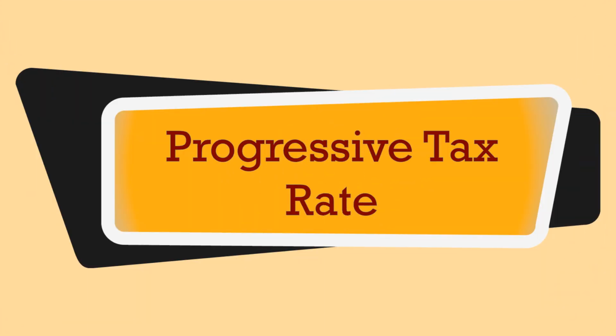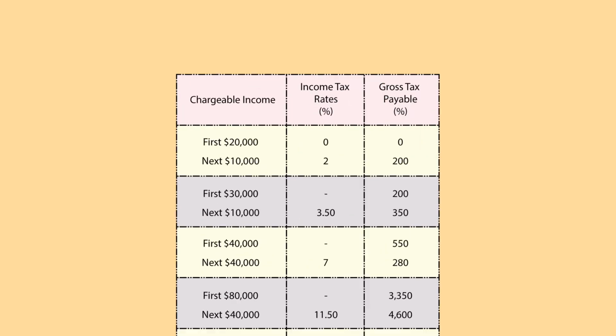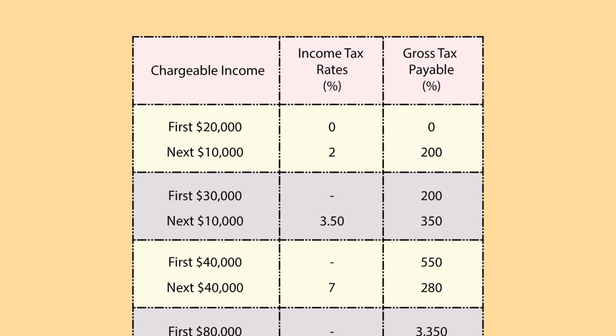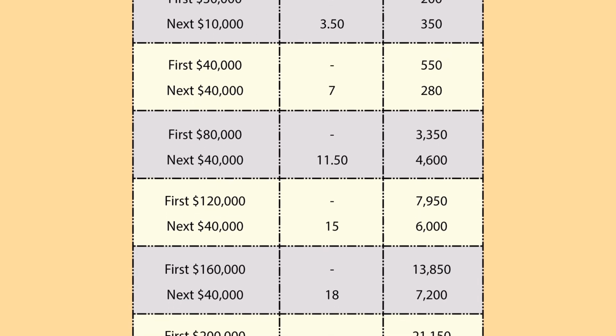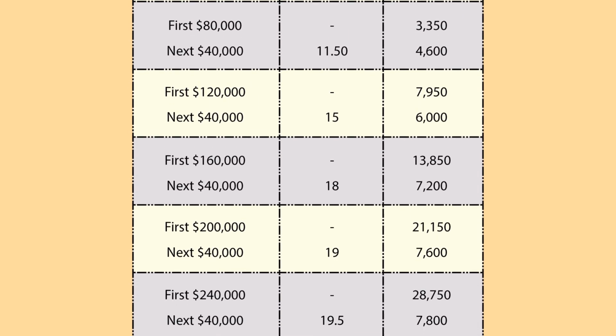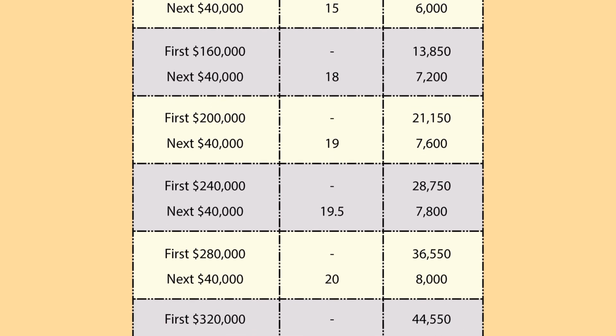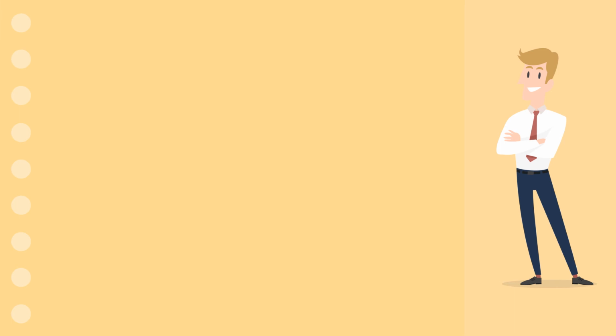After determining the chargeable income, Eden is taxed at progressive tax rates depending on his income bracket. Unlike flat rates that some countries adopt to tax individuals, Singapore uses progressive tax rates. A look at the IRAS website for the income bracket you fall in will allow you to know the rate that you are taxed by. Let's get to Eden for an example.